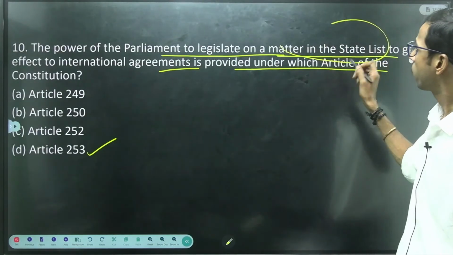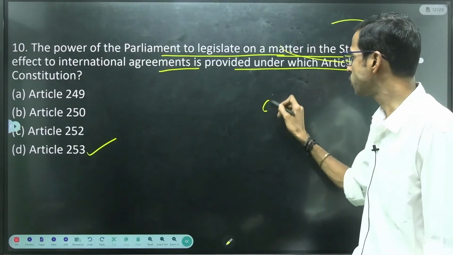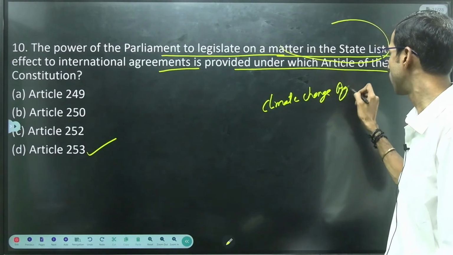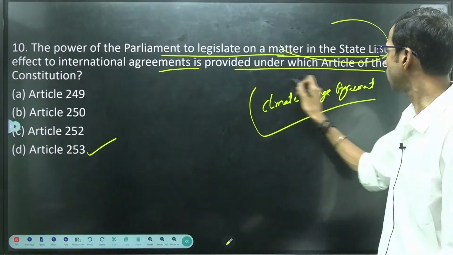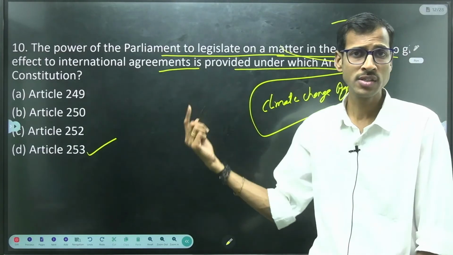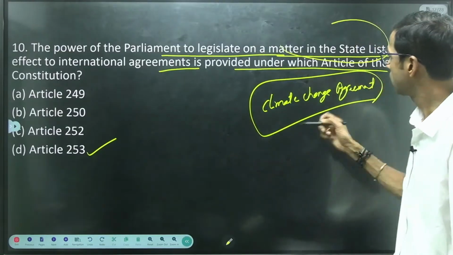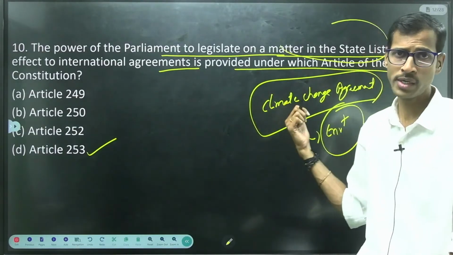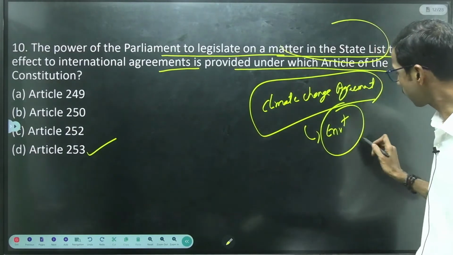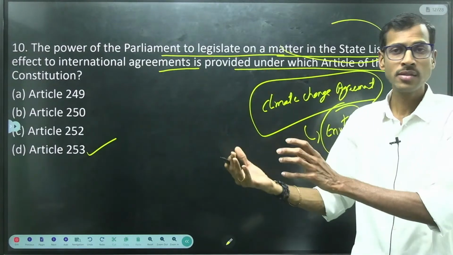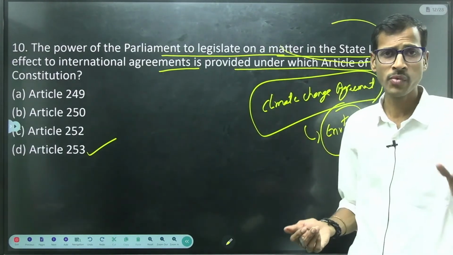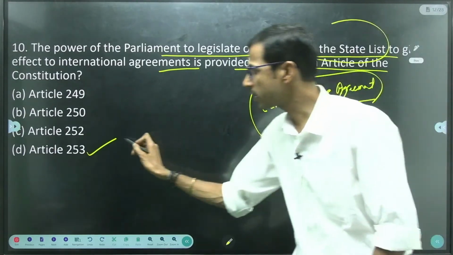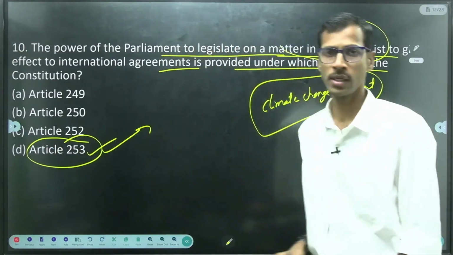So here, for example, India ratified climate change agreements like the Paris Agreement, right? So if India has ratified these types of conventions or treaties, for example, climate change means environment. Environment related issues are completely in the state list, right? But here, for these types of international treaties, agreements or conventions, the central government has so much authority, right? That is completely given in Article 253, right?